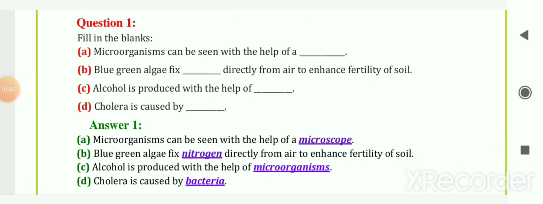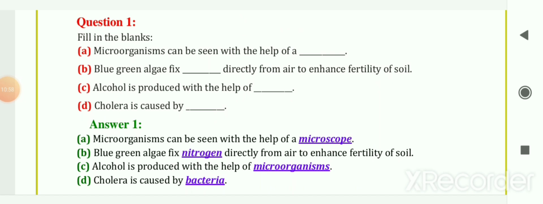So here the first question 1. Fill in the blanks. First blank is microorganisms can be seen with the help of a blank. So microorganisms can be seen with the help of a microscope. Your answer is microscope. Next is blue-green algae fix blank directly from air to enhance fertility of soil. So blue-green algae fix nitrogen directly from air to enhance the fertility of the soil. So nitrogen is your answer.